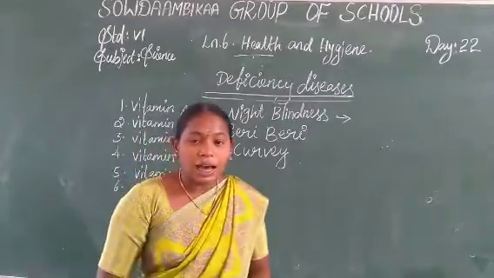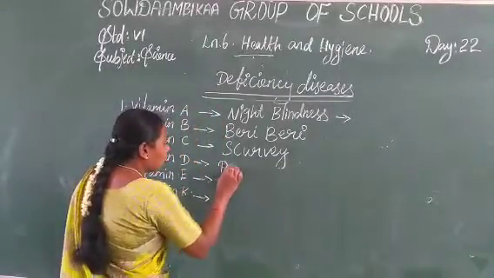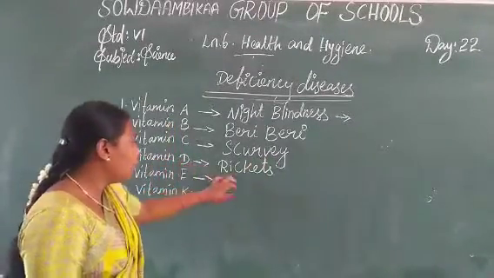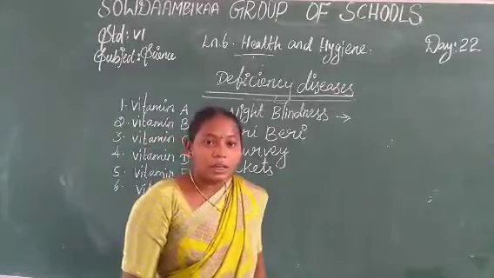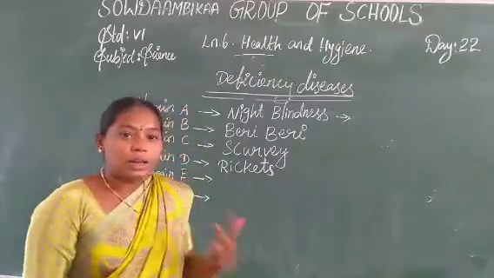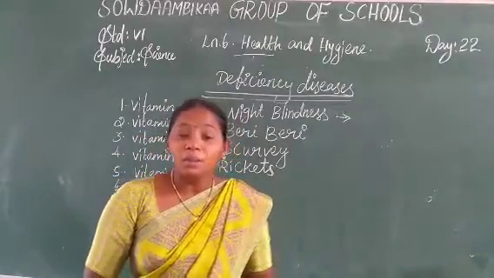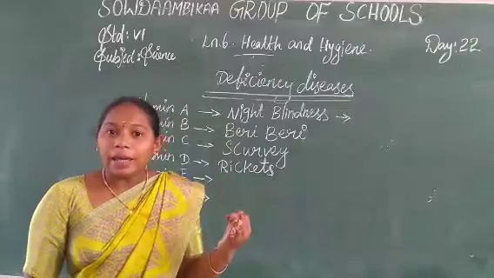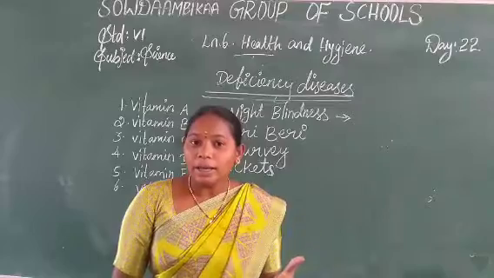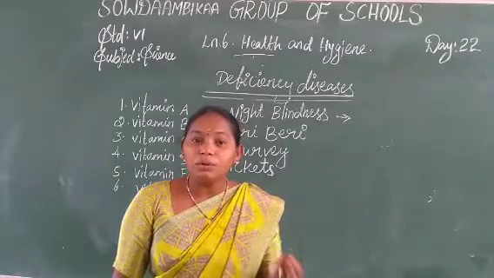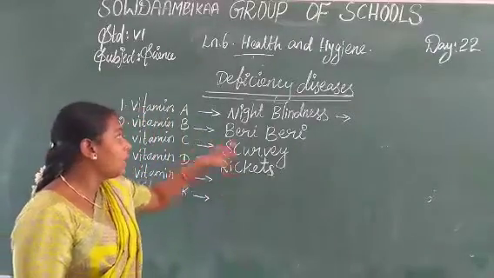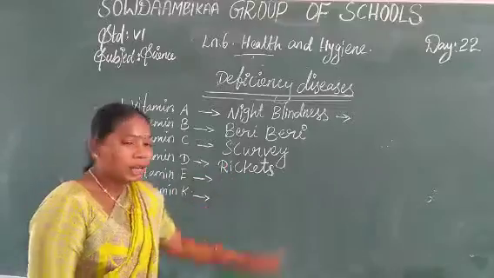The next one is vitamin D. Vitamin D deficiency is rickets, R-I-C-K-E-T-S. To avoid rickets, you can maintain vitamin D food items, for example milk, egg, greens, carrot, boiled egg, and pulses. If you take so many food items, you will avoid the deficiency disease, vitamin D rickets.